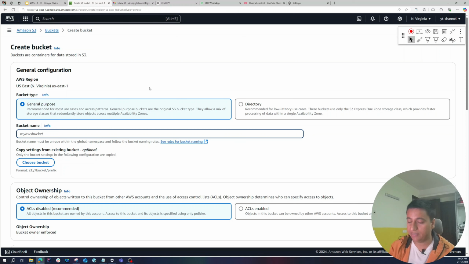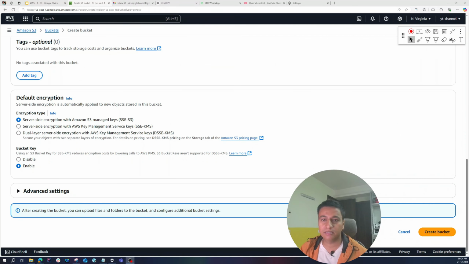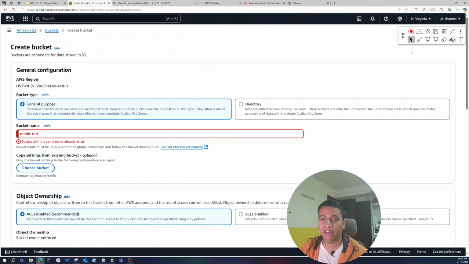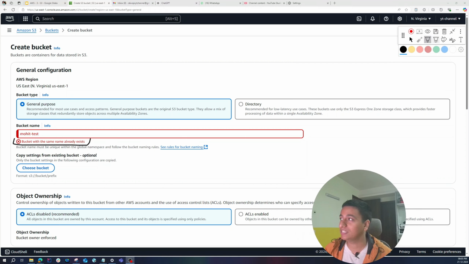Let's give it a name. Let's put Mohit-test, and as soon as I do that, you will notice something interesting. Let's scroll down, keep everything default, and click on create bucket, and you will see that we have an error. It says that a bucket with the same name already exists. Now you might be wondering, why is that? Because I just showed you that we do not have any bucket. Then why does it say that it already exists?